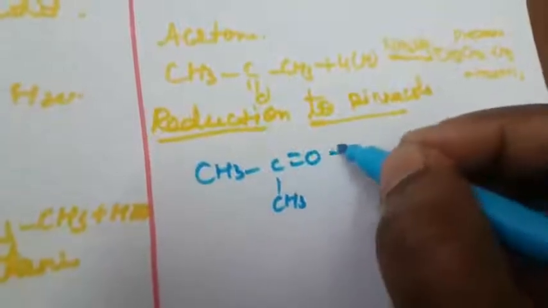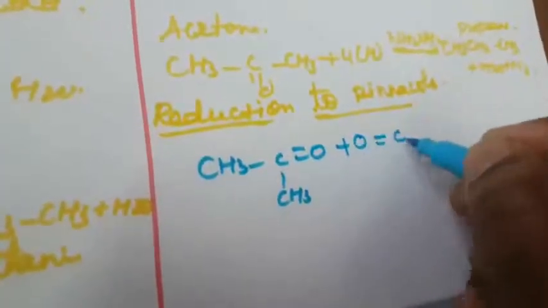Next is reduction to pinacols. What is meant by pinacol? A compound containing 2 alcohol functional groups is called a pinacol. So this is reduction to pinacol. The first one is acetone, CH3 C CH3 double bond O, plus another molecule of acetone.